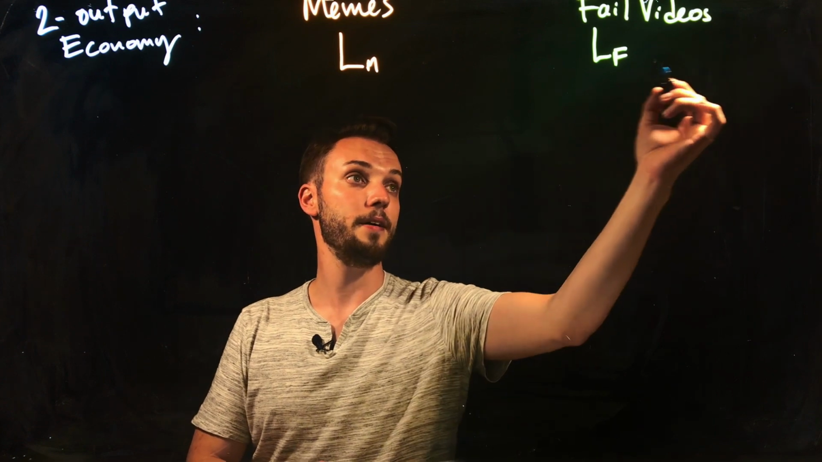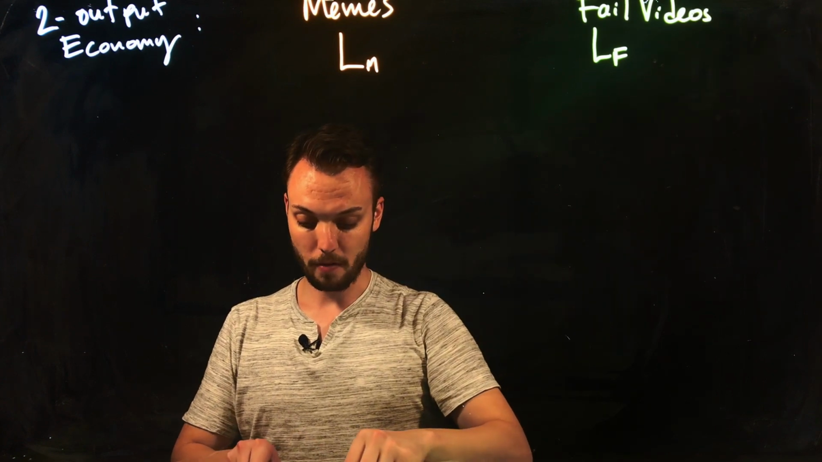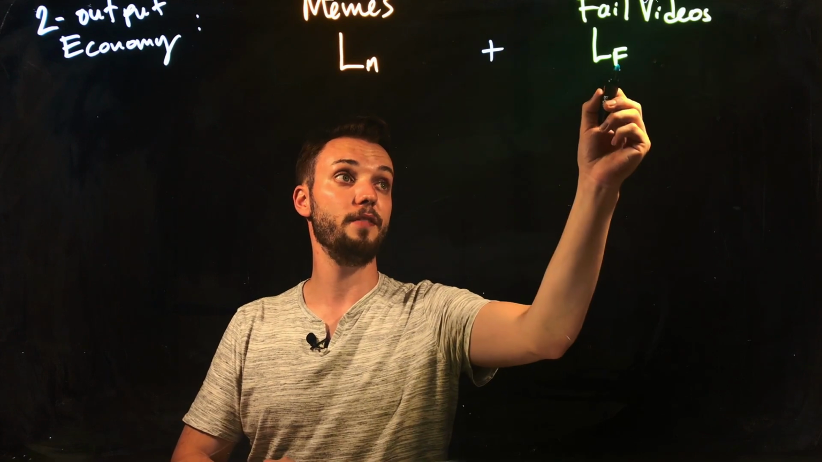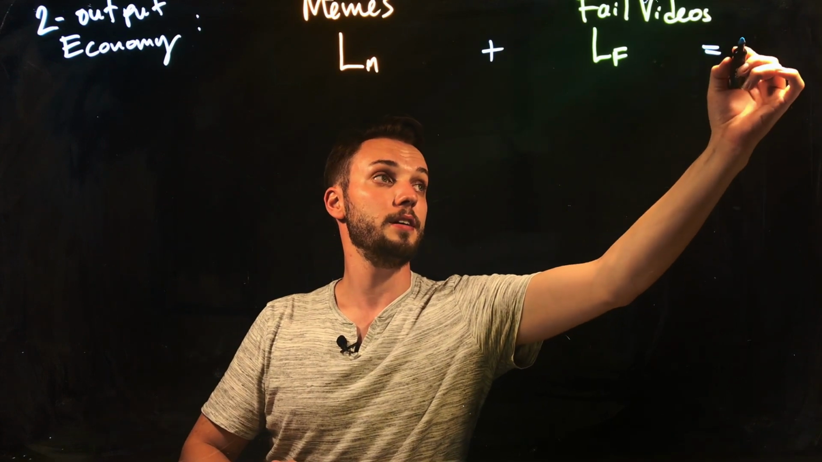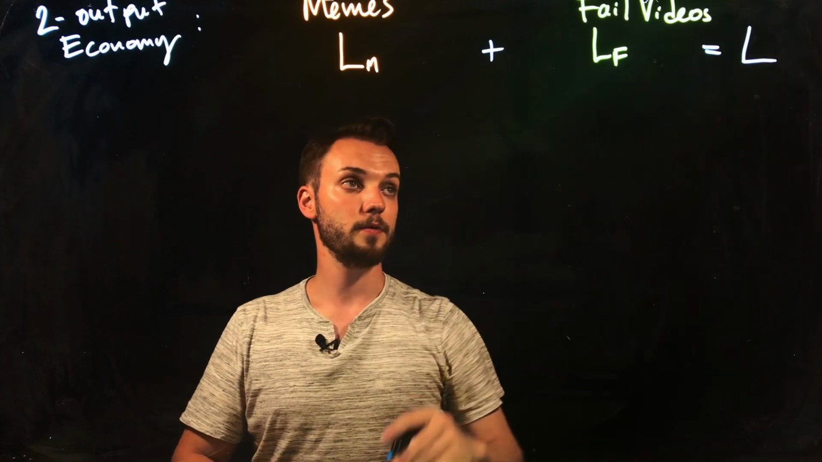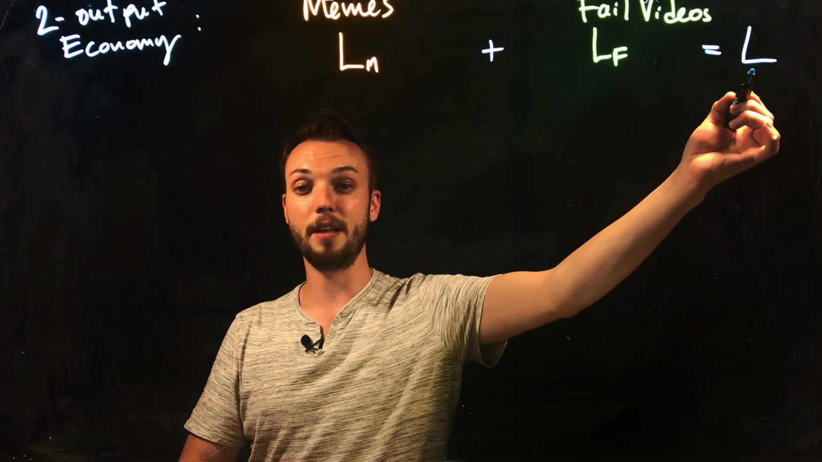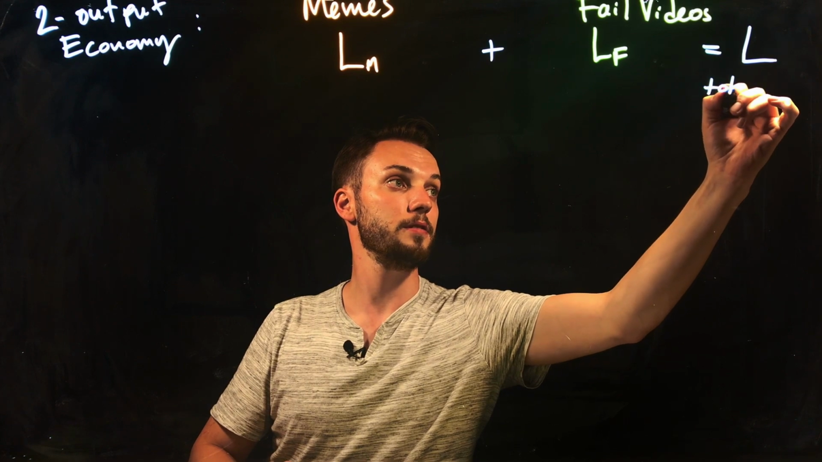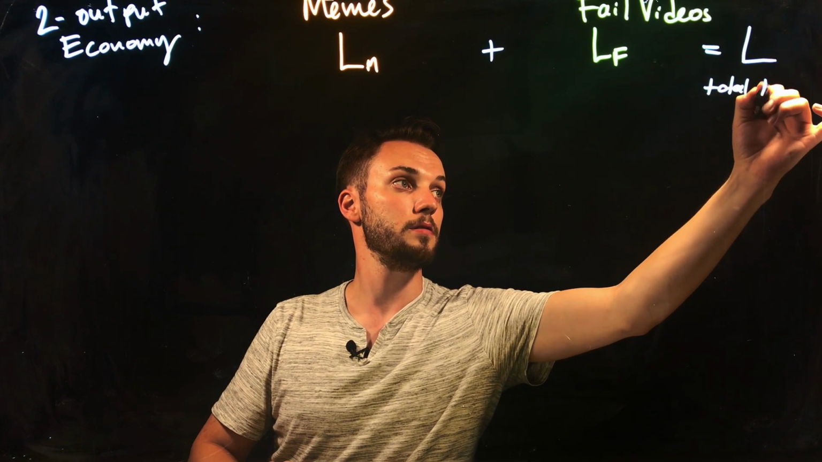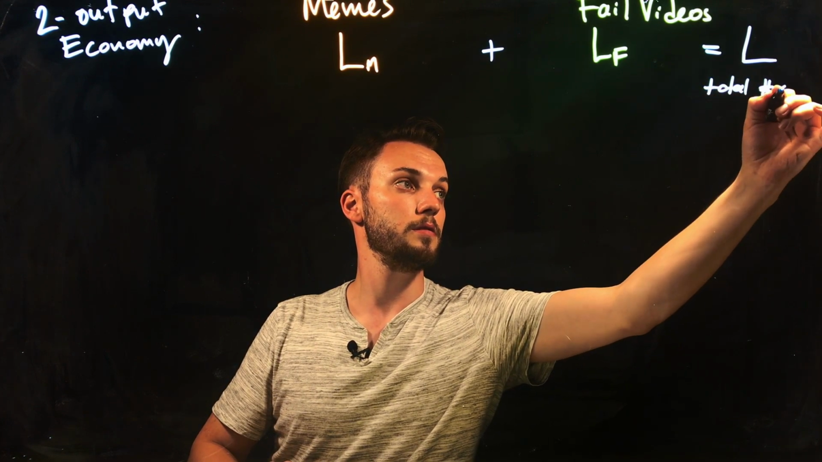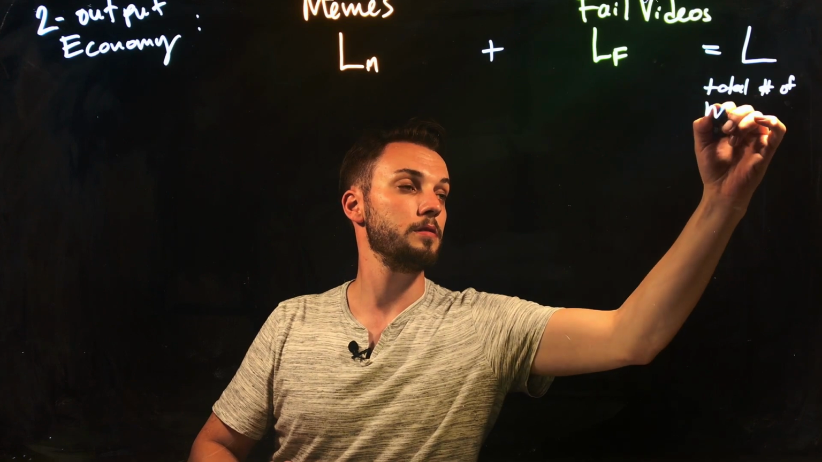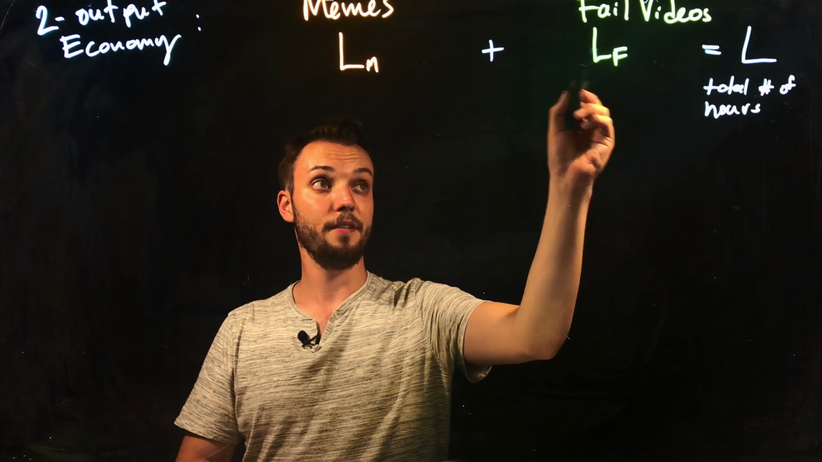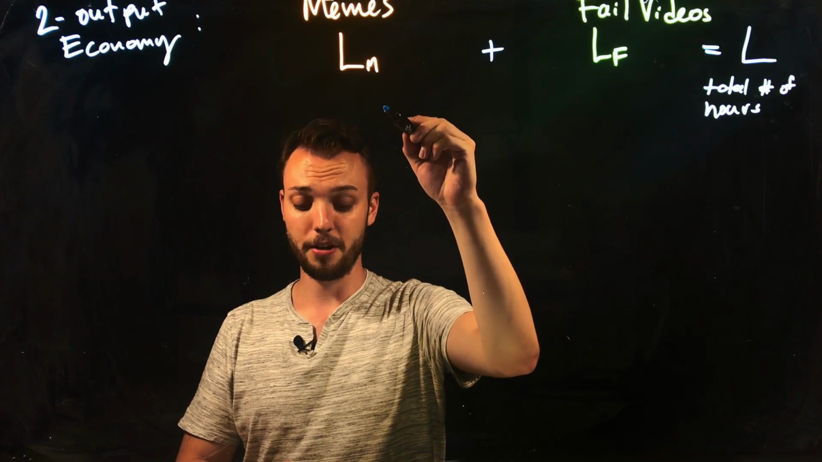So I'm going to say that all resources are used in either meme production or fail videos, so that the total amount of labor equals L. Okay? So this is the total amount of labor in the economy, total number of hours, that can be employed in either fail video production or meme production.